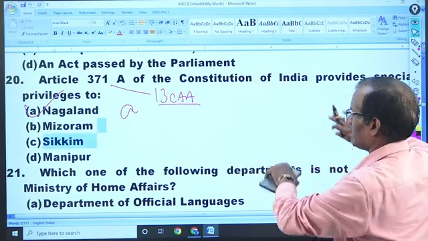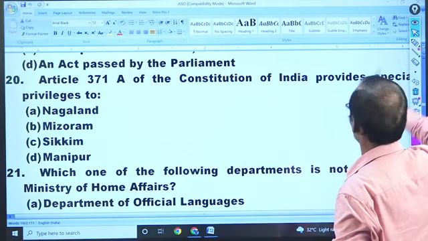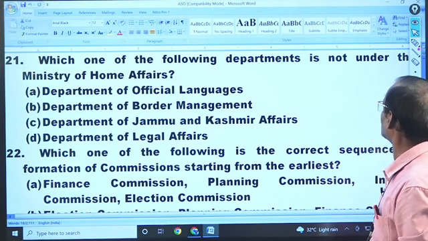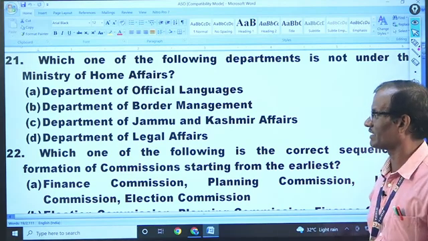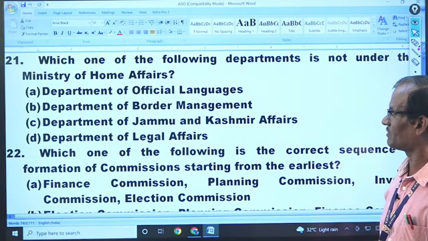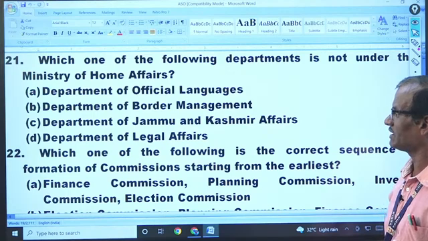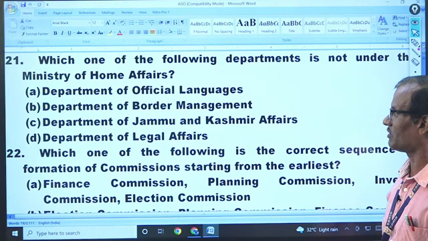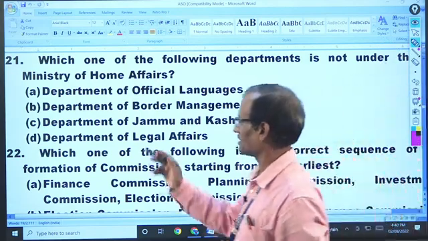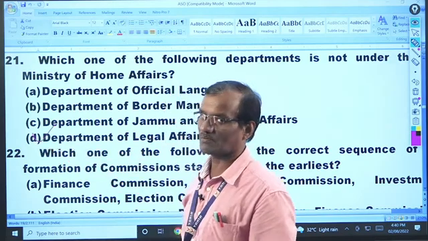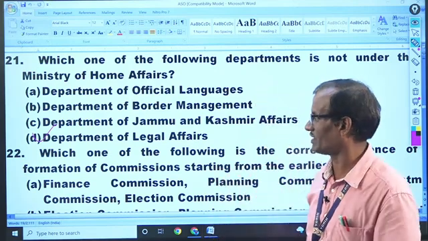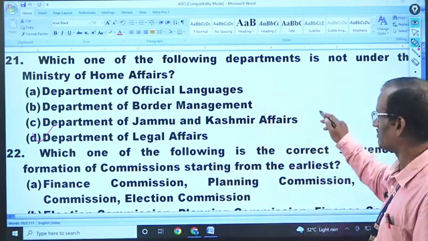Next is question number 21. Which of the following departments is not under the Ministry of Home Affairs? Many questions of this type come up. So Department of Legal Affairs doesn't come under the Ministry of Home Affairs. You can check it on the internet also. There are different departments under the various ministries. Sometimes a question is also asked on this, so that is also a point to be remembered.